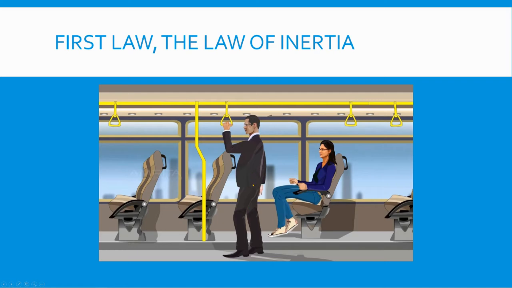So let's say this bus or this train is moving 35 miles per hour. He will continue to move forward at 35 miles per hour. He's going to hold on to this. He has to hold this to keep his balance, or he will go forward. This helps him to stop. All right. So the first law of inertia: what's in motion stays in motion. What's at rest stays at rest.